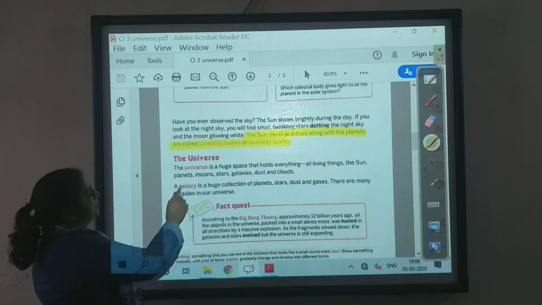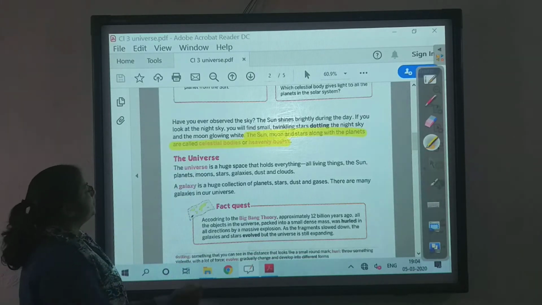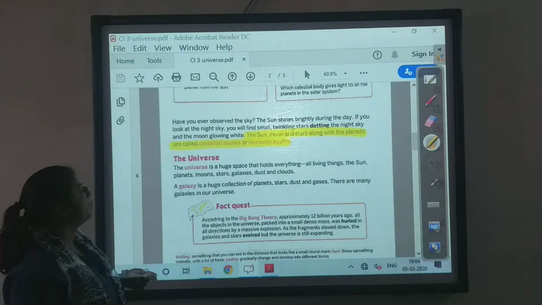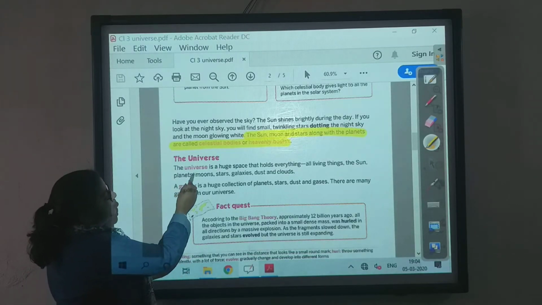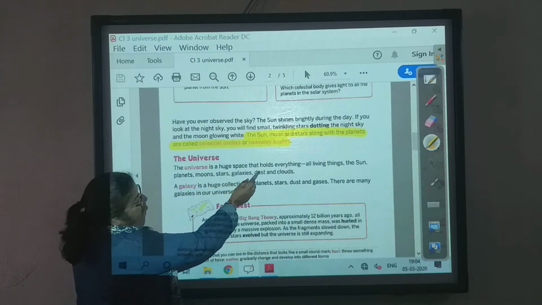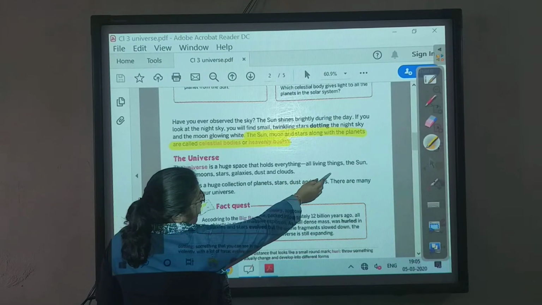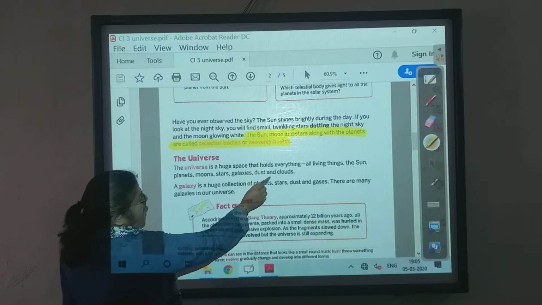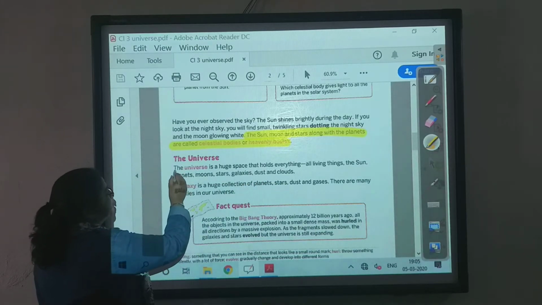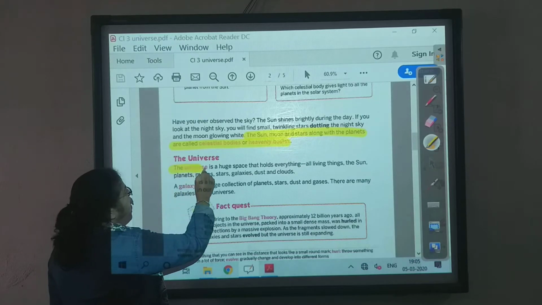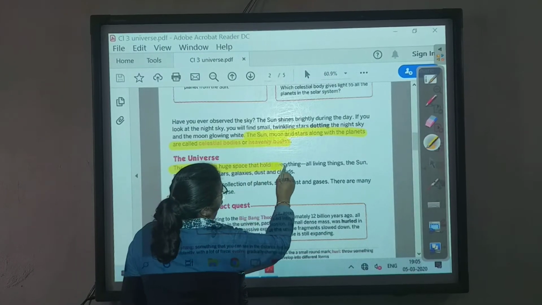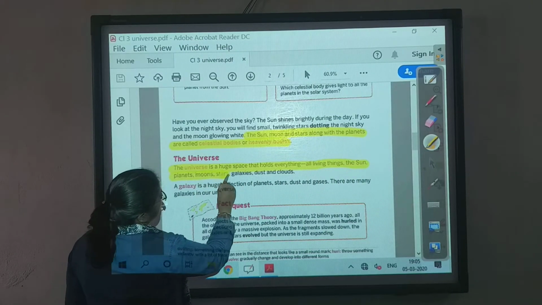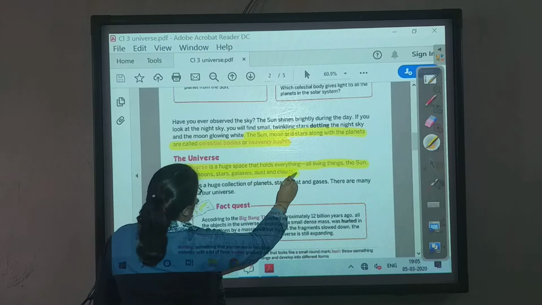Next, the universe. The universe is the place where we stay, as we have life on our earth. Why? Because we get air, water, and sunlight. The universe is a huge space that holds everything. All living things, the sun, the planets, the moon, stars, galaxy, dust, and clouds. So we underline from here: what is a universe? The universe is a huge space that holds everything. All the living things, the sun, planets, moon, stars, galaxy, dust, and clouds.